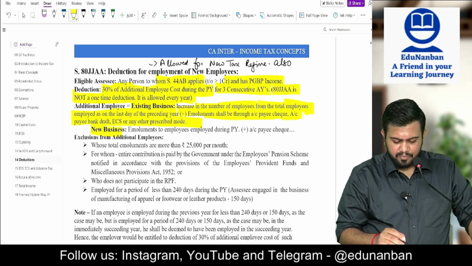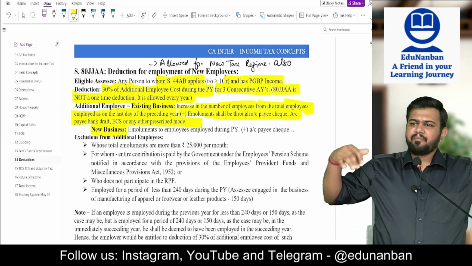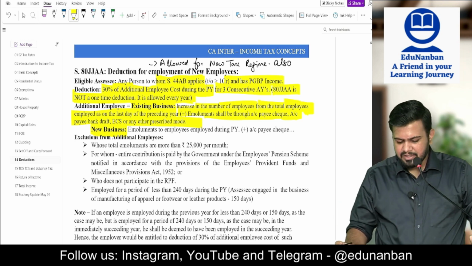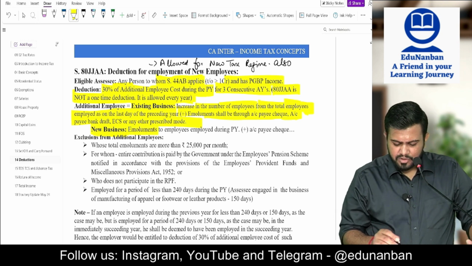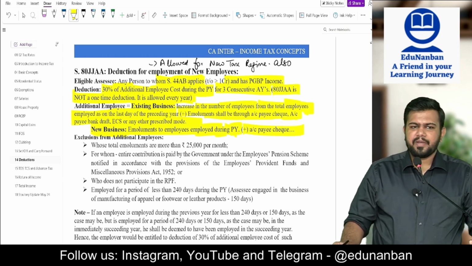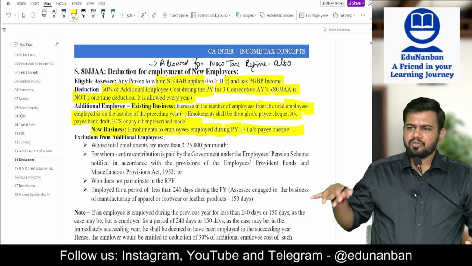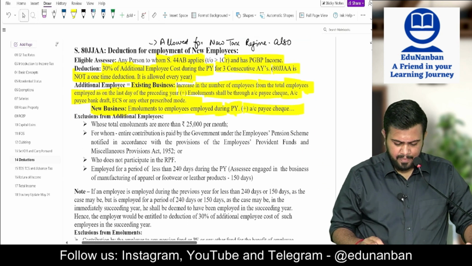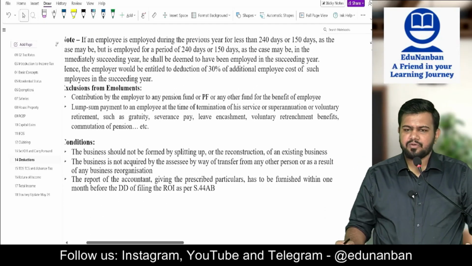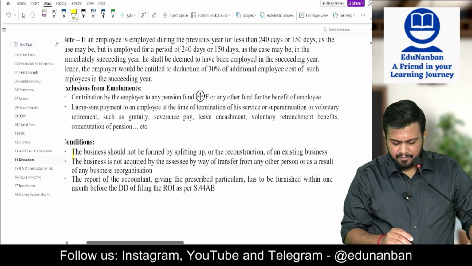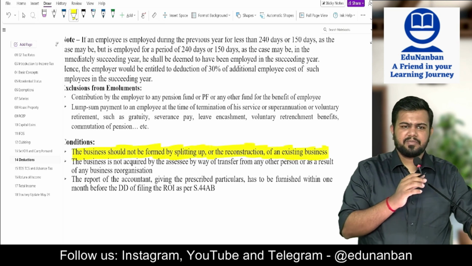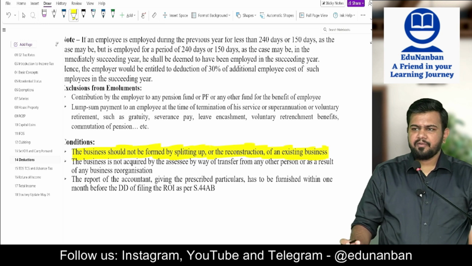Sir, what about new business? See, in new business, all employees are additional employees. In new business, all the employees are additional employees only. So emolument paid during the previous year should be through account payee cheque or account payee bank draft. So payment should be made through prescribed mode only. Now, see here, this new business I told you? In new business, the business should not be formed by splitting up or reconstruction of an existing business. See, people can do fraud. What will people do?